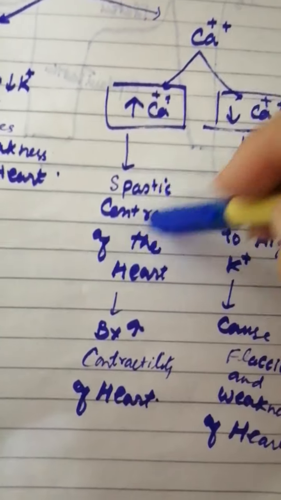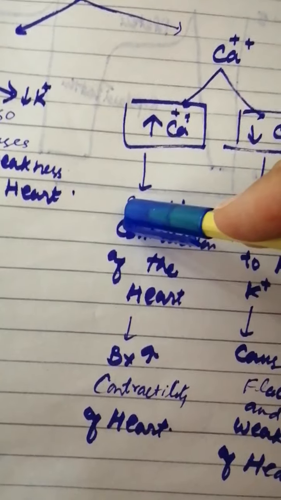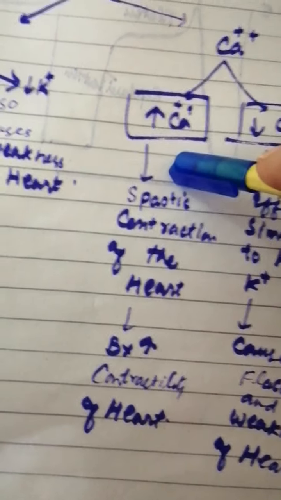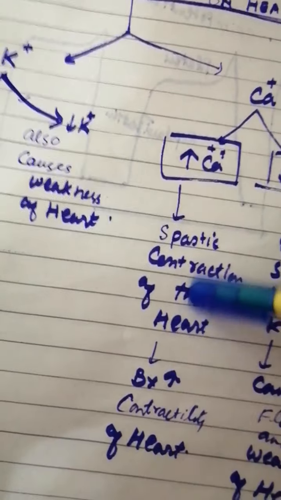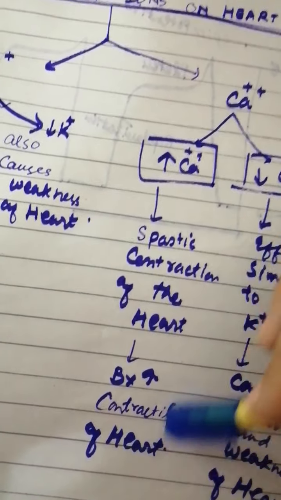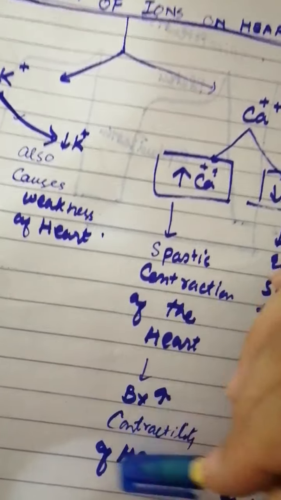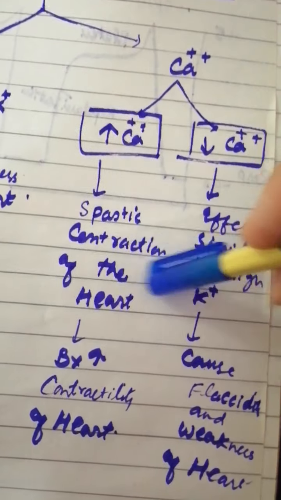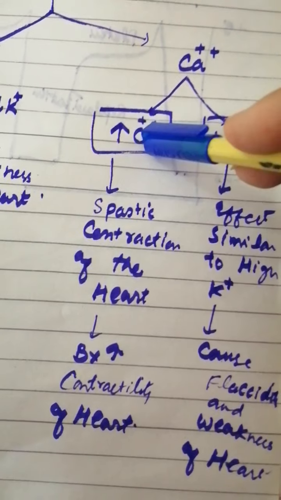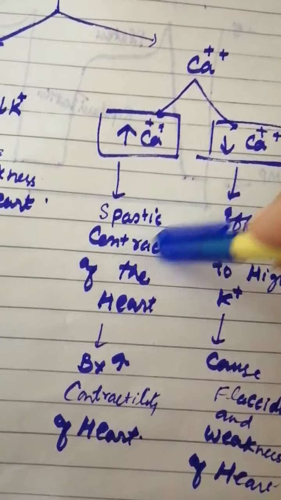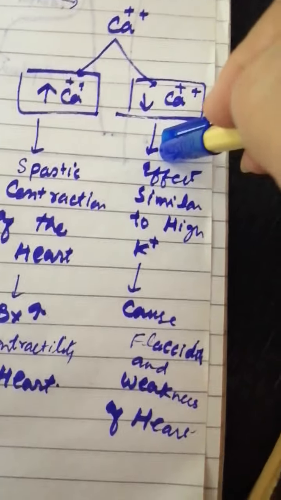Whenever there is so much increase in the contractility, there is tearing of the actin and myosin filaments, and it leads to stoppage of the cardiac contraction due to this increased contractility, and results in heart failure or death of that person. It means that increased calcium levels are more dangerous as compared to decreased calcium levels.